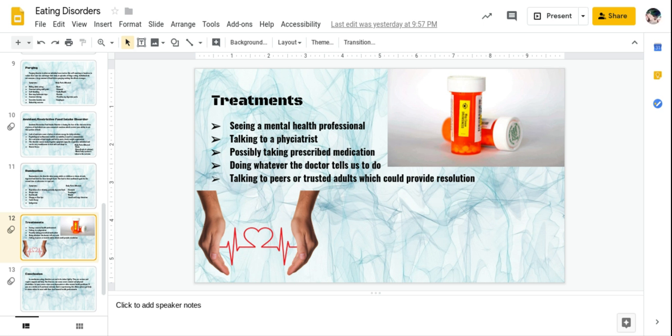Treatment options: seeking a mental health professional, talking to a psychiatrist or possibly a nutritionist, possibly taking prescribed medication, doing whatever the doctor tells you to do, which is very important, and talking to peers or trusted adults, which could provide very helpful resolution.